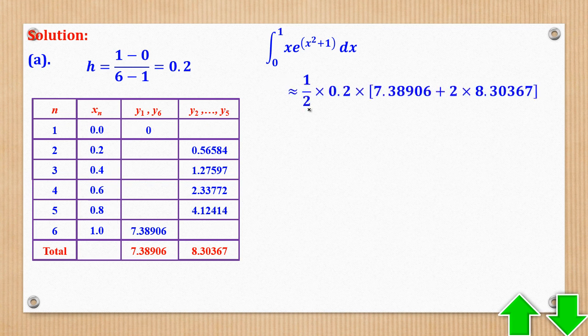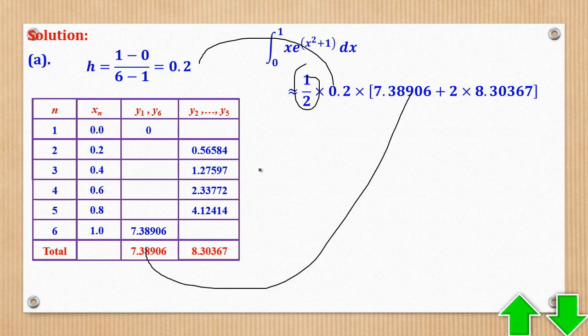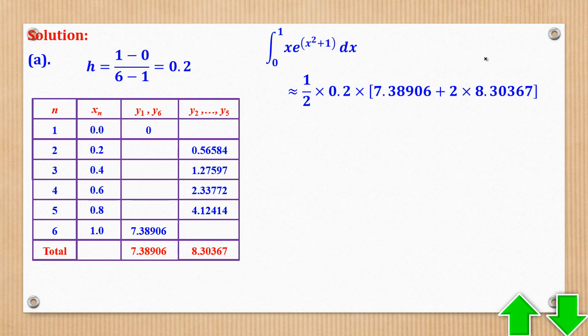So I'll now code the formula for trapezium rule. A half times h, in brackets we put the summation of the extreme values plus 2 times the summation of the intermediate values. Then you can get the answer to 3 decimal places. That was Roman 1.